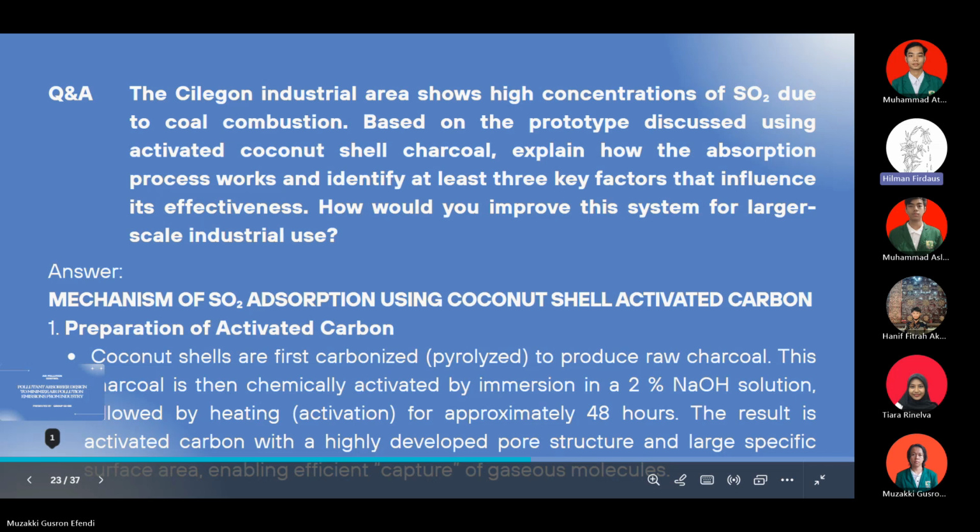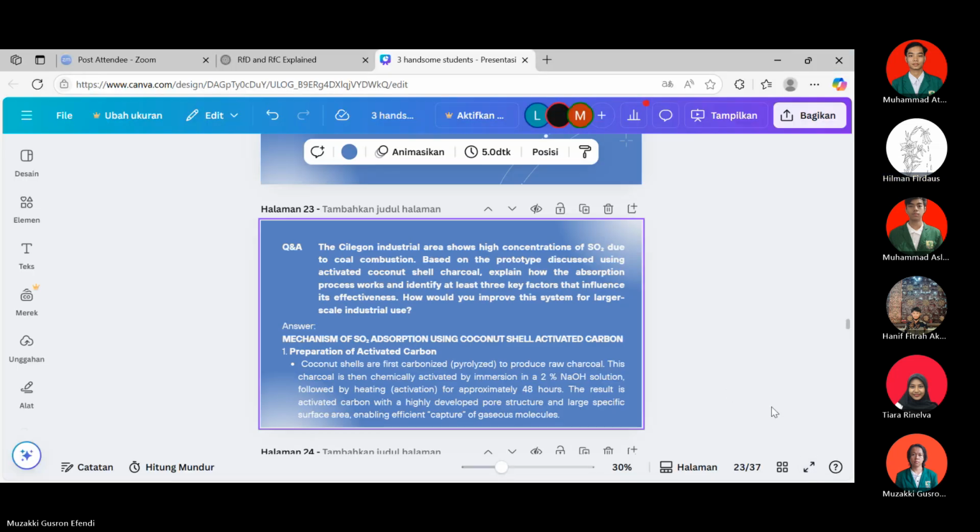Explain how the absorption process works and identify at least three key factors that influence its effectiveness. How would you improve this system for larger scale industrial use? First, she asked about the mechanism of sulfur dioxide absorption using coconut shell activated carbon. First is preparation of activated carbon.